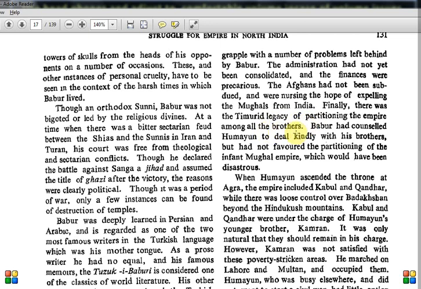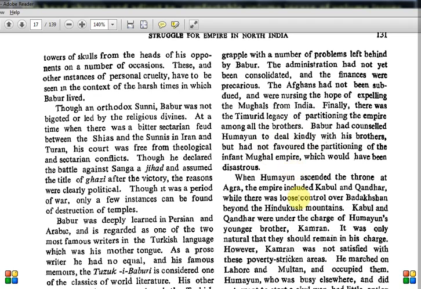So in the Timurid dynasty or legacy, they have this concept of partitioning the empire. If it cannot be managed, or if there are four or five sons of a particular ruler, it will simply be divided, like a partition. Then they cannot have a stronghold or a strong kingdom. So Babur and Humayun did not do it actually, because they did not favor this partition concept. They don't want the Mughal empire to get disintegrated.